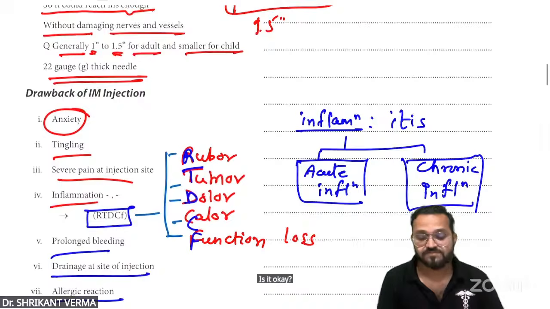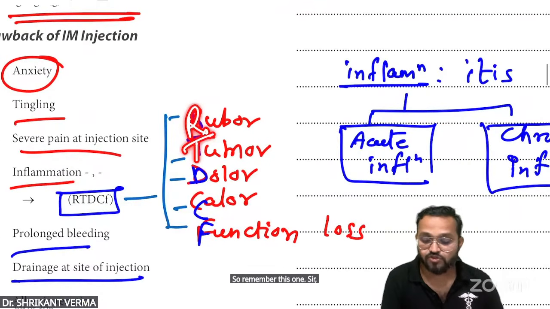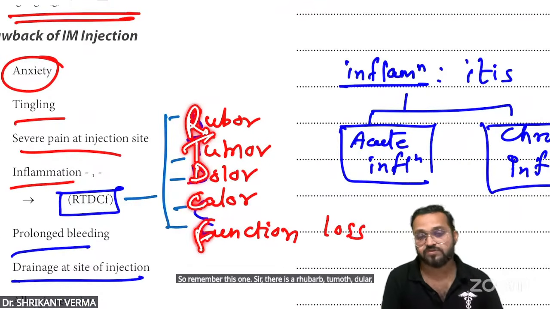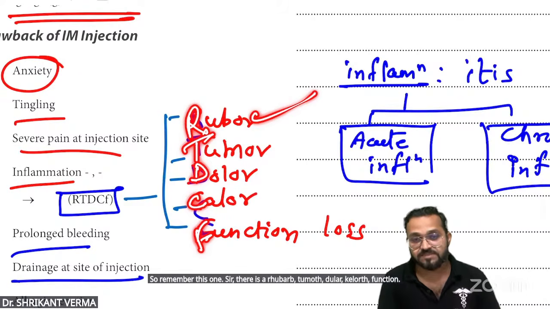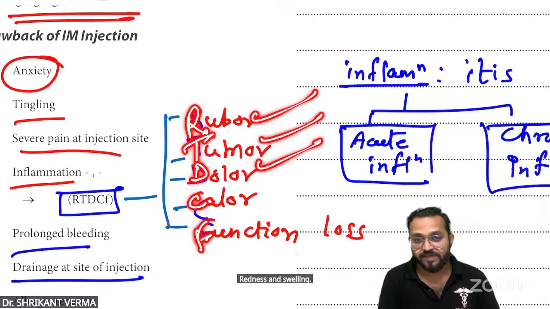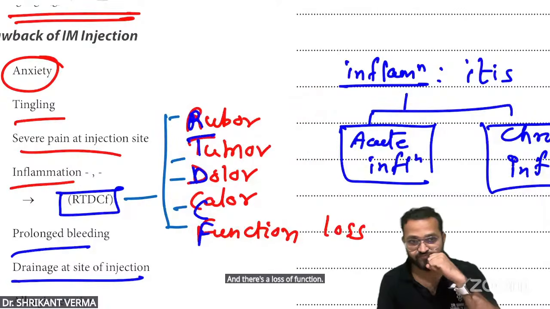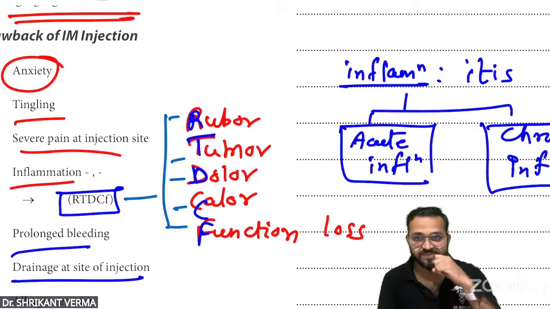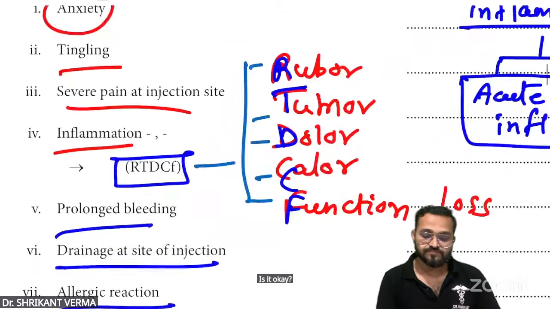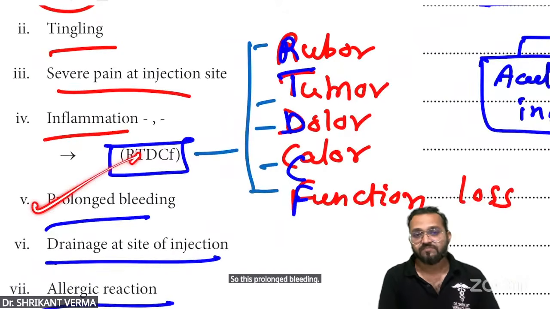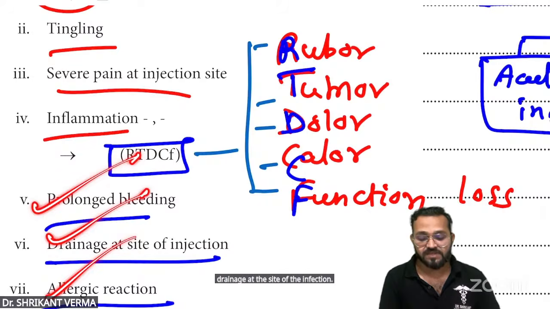So remember this one: rubor, tumor, dolor, calor, functio laesa. Redness, then swelling, then pain, then heat, and loss of function. Is it okay? There is also prolonged bleeding, drainage at the site of the infection, and allergic reaction.